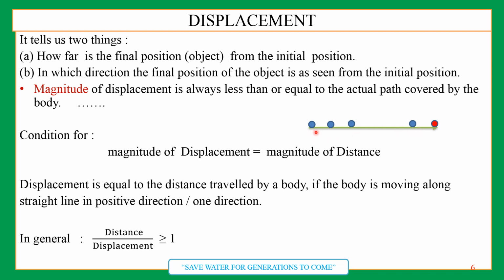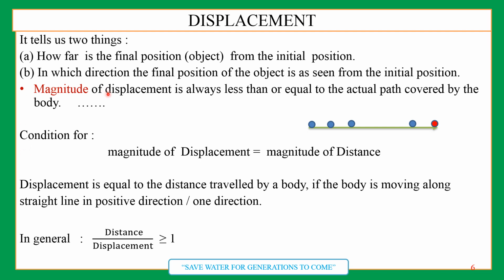In this case, you can see this is the total distance and this is the final position, and this is the initial position. So distance and displacement both are the same. Got it? Now in this case, you can see displacement is equal to the distance traveled by a body if the body is moving along a straight line in positive direction or in one direction. This is a very important question, and generally it is asked for 1 mark in exam.